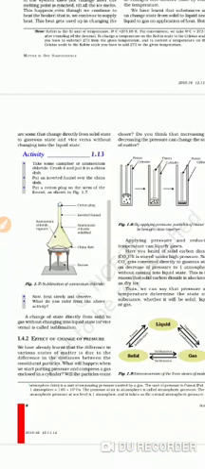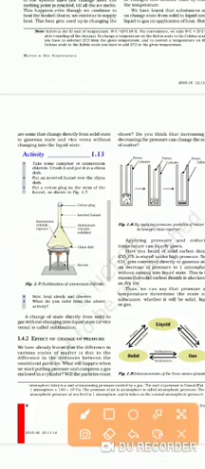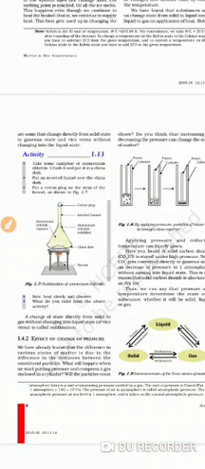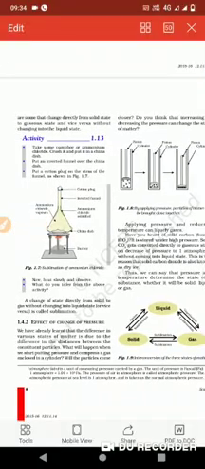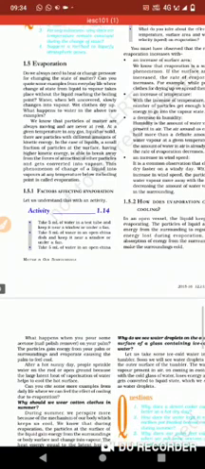And what is the meaning of sublimation? Sublimation has a very important role, because there is a conversion of solid into gas without coming into the liquid state. So students, you have to remember this definition, because it is very important: the conversion of solid into gas without converting into liquid is known as sublimation. Similarly, another one is condensation. Condensation means conversion of gas into liquid. So these three definitions you have to remember.